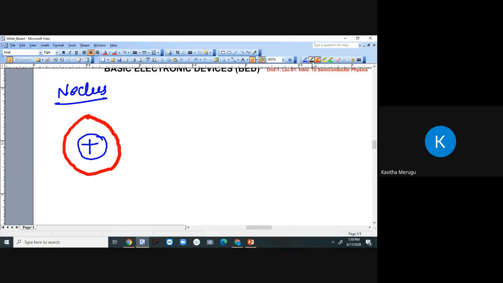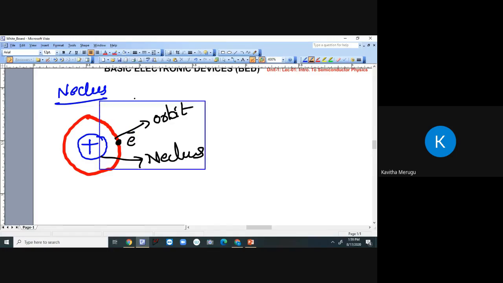On the orbit, electrons will be present. These electrons move in the orbit, which is located at a certain distance from the nucleus. Like this, there will be a number of orbits around the nucleus of any atom.